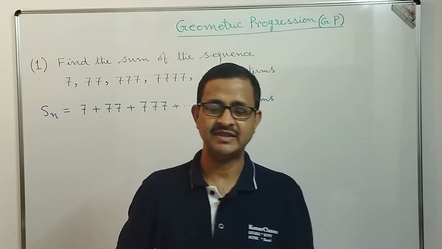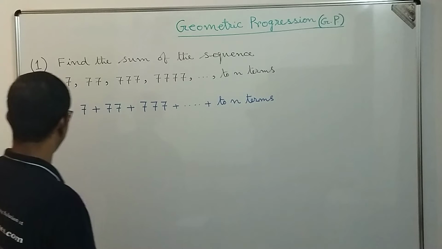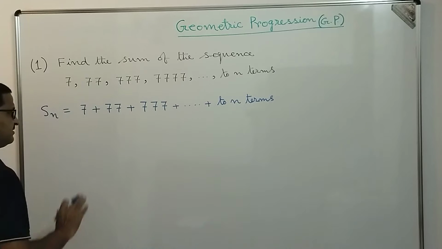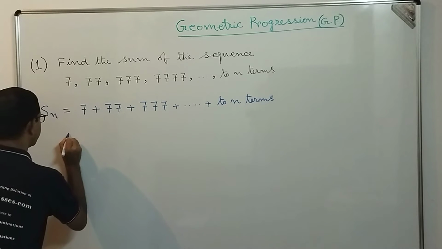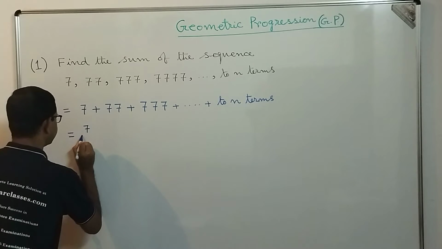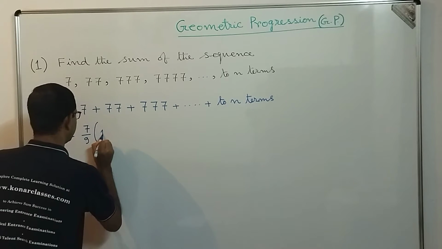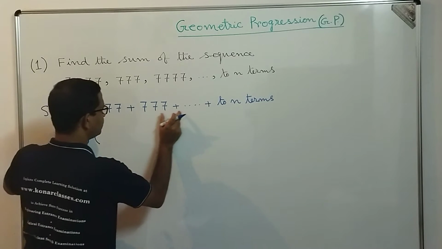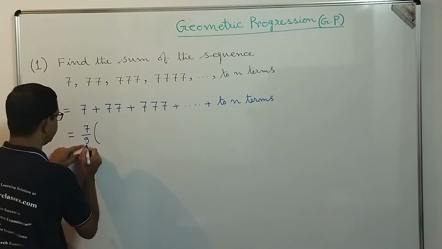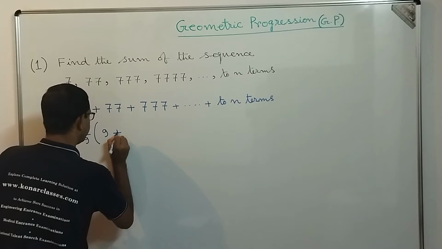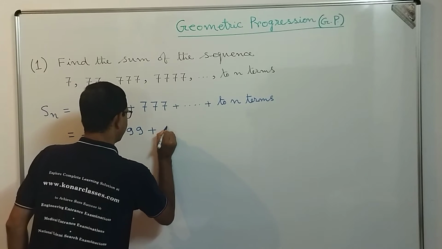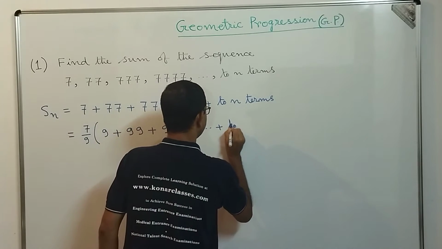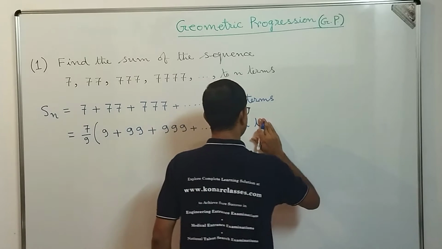Then how to proceed? There is a special technique that you need to apply. So please learn this technique and apply it in the relevant question. What we are going to write here, dear students, is 7 by 9. If we take 7 common, then it becomes 1 plus 11 plus 111 plus up to n terms. Then we divide it by 9, so here we will get 9 plus 99 plus 999, in that way it will continue to n terms. Correct, dear students?